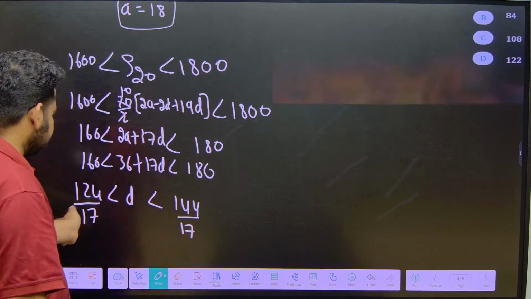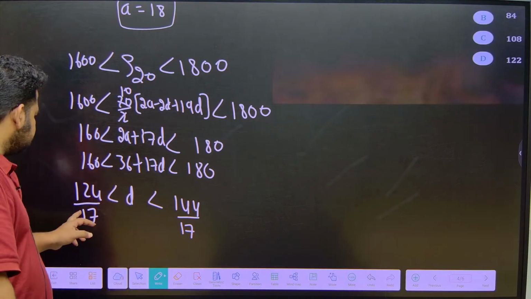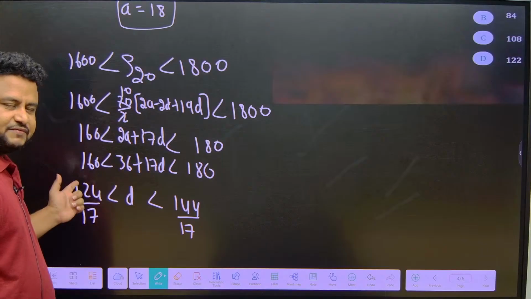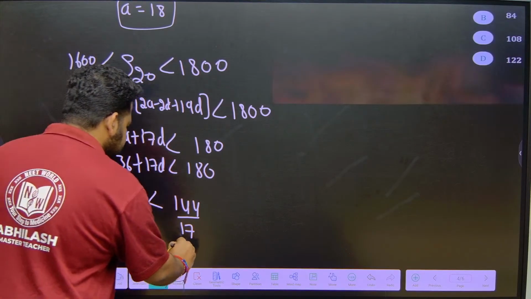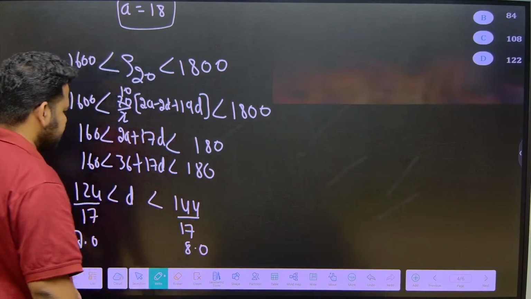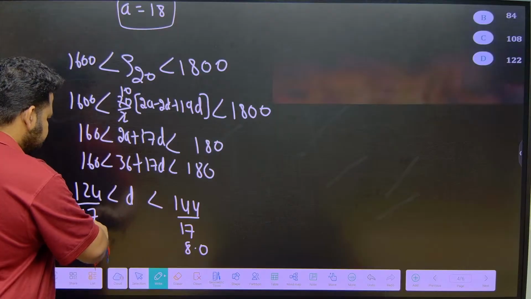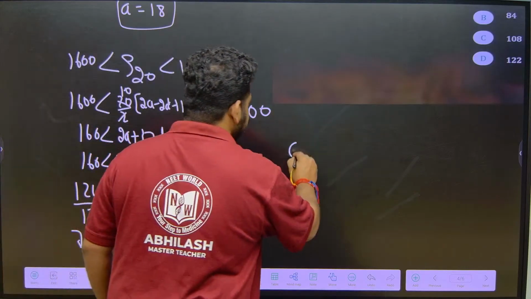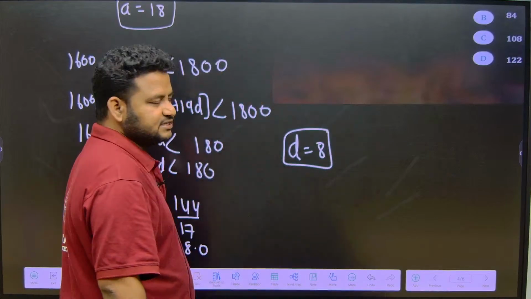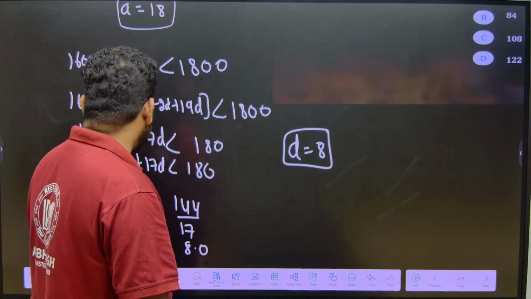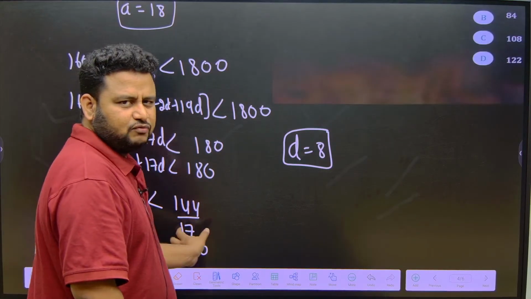So, I am calculating this, okay, D will lie between something like 17, 7 point something, and 8 point something. So, D will become equal to 8, okay, between 7 and 8, this will be actually close to 8. This will be actually 7 point something to 7.9 something or 8.1 or something, okay.